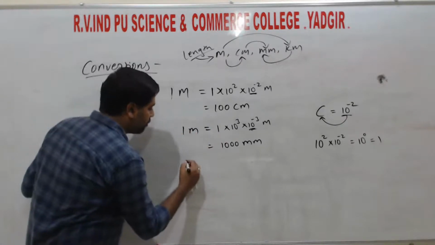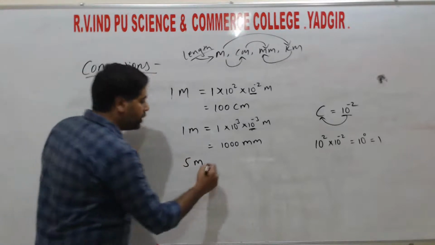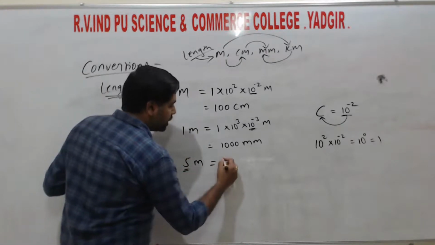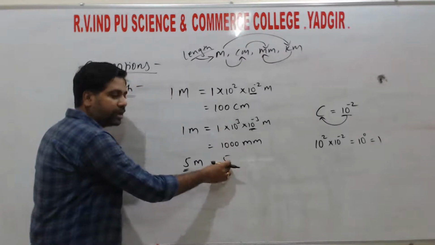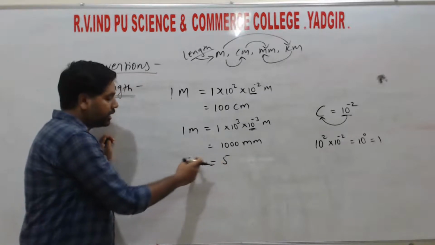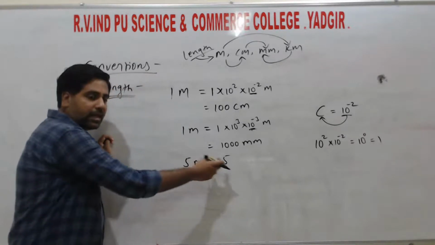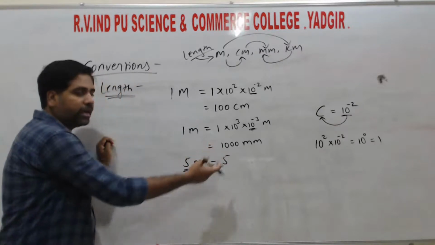For example, I will convert 5 meter into millimeter. Then what we will do? 5 meter, we write 5 as it is. Any numerical value can be written. If they give 10 meter, then here we need to write 10. If they give 60, then here we need to write 60. Right? So here we need to convert 5 meter into millimeter.